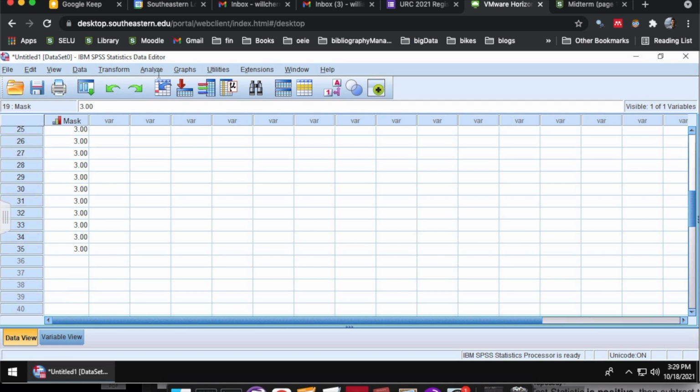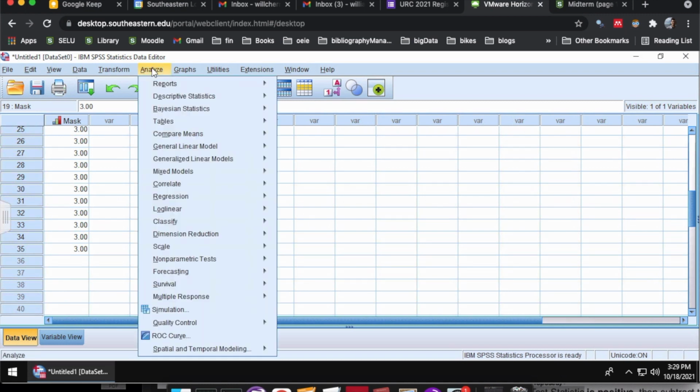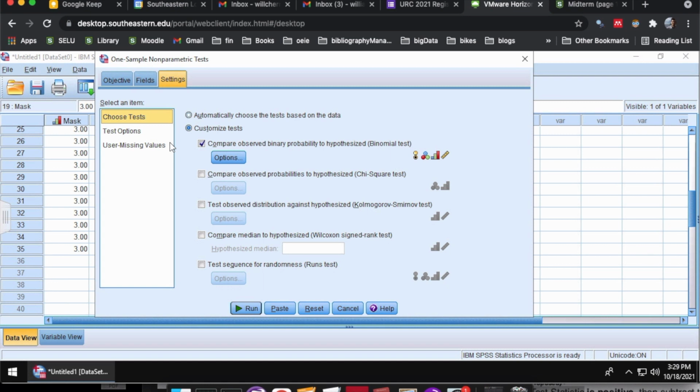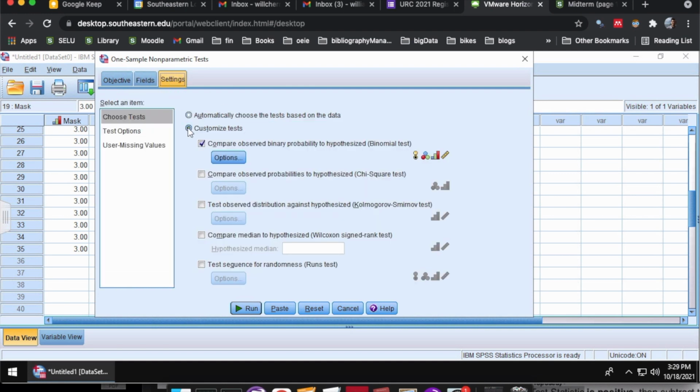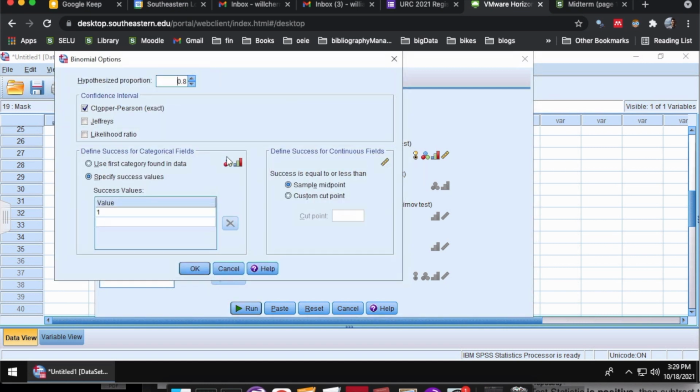So if we want to test this bold claim that 80% of all Americans wear masks out in public, we can go to Analyze, then down to Non-Parametric Tests, and then click One Sample. We'll go to Fields and make sure our variable masks is selected. We'll then go to Settings, click on Customize Tests, check the box next to Compare Observed Binary Probability to Hypothesized, and then click the Options button.